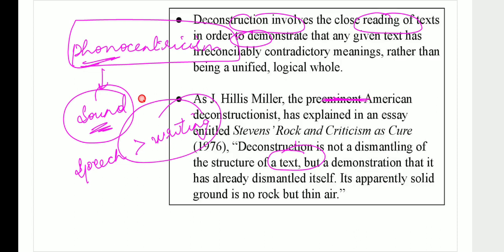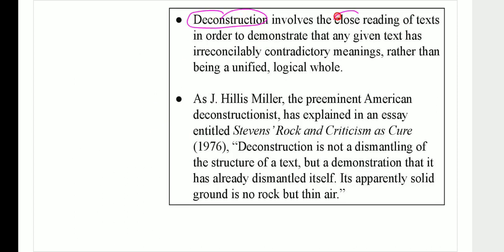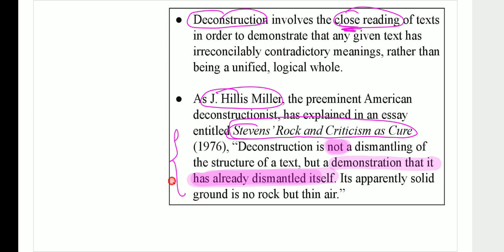It is not that deconstruction doesn't have close reading. Close reading is definitely there. J. Hillis Miller is a very famous American deconstructionist and has written Stevens' Rock and Criticism as Cure. They are trying to tell you that deconstruction is not a dismantling of the structure, but a demonstration that it is already dismantled. It's already open. The text is always open to interpretations. This is what J. Hillis Miller is trying to assert.